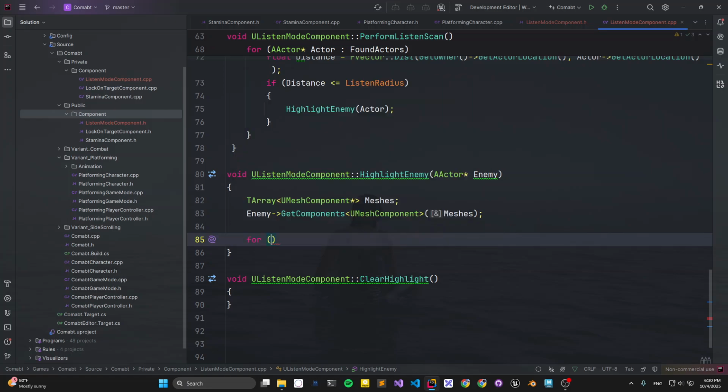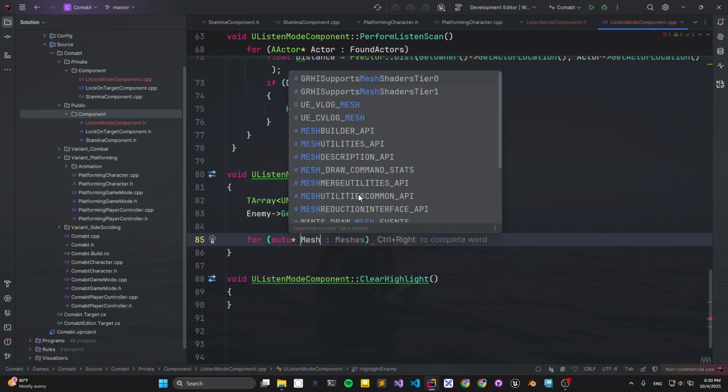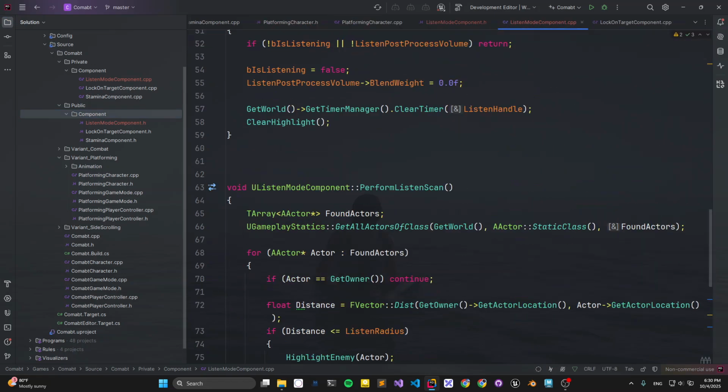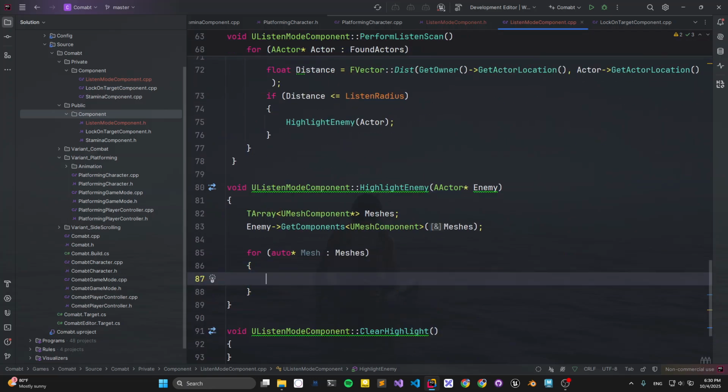So inside this mesh, we can use auto, convenient mesh. Well, somehow the Rider view reminds me how this works, but this one it didn't do so.